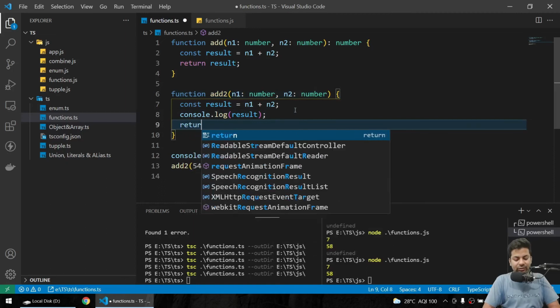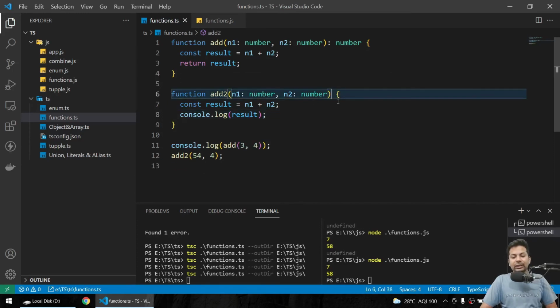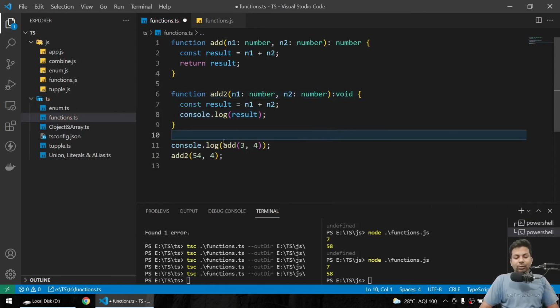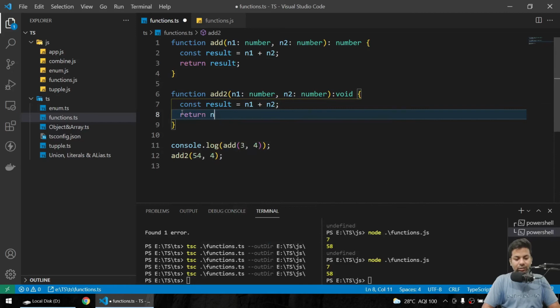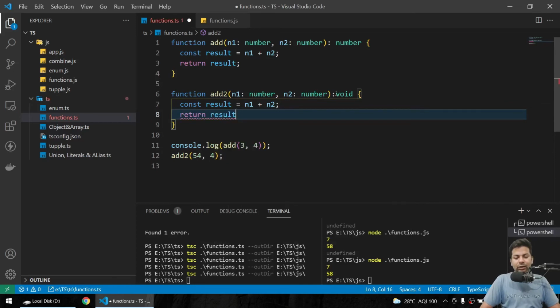If I just say return result, by default it became a number. See, so if you are not going to return anything, just put void, or if you are going to return, just put that variable type. Now suppose you are doing this console.log at 3, 4. Or maybe suppose you are returning, okay, you just say return number result, and here you say number.